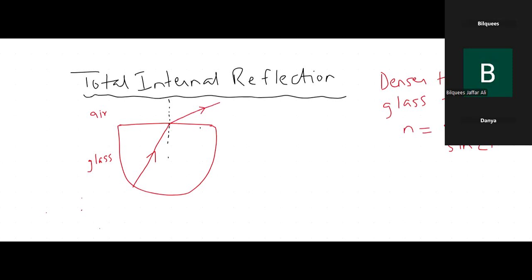Okay, the next thing. I am increasing the angle of incidence a little bit. Previously, it bent away from the normal like this.